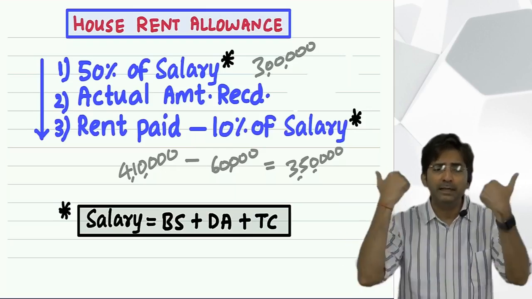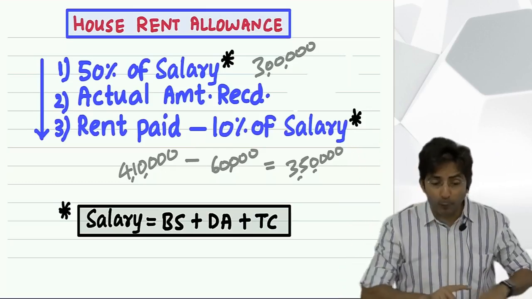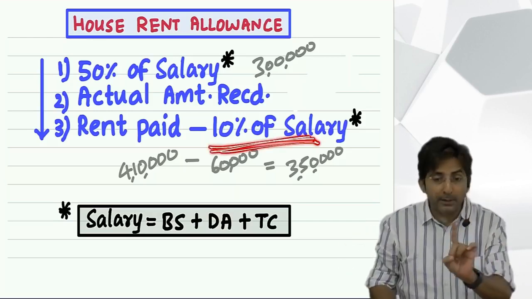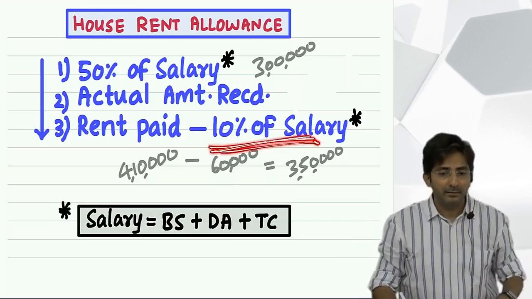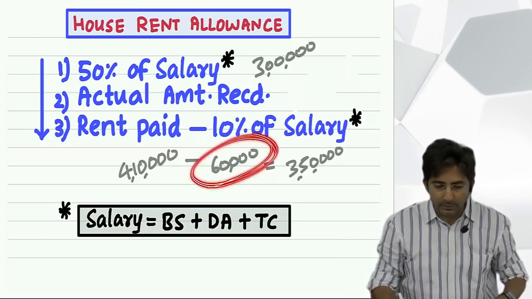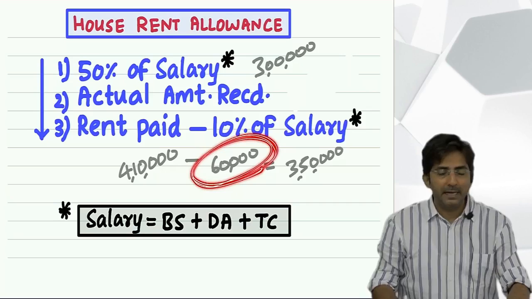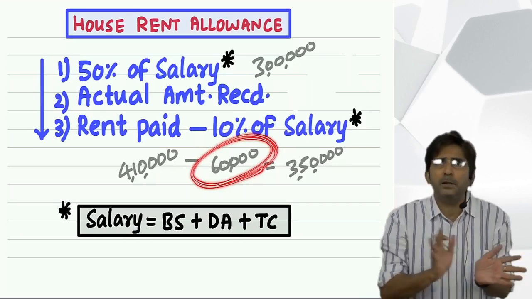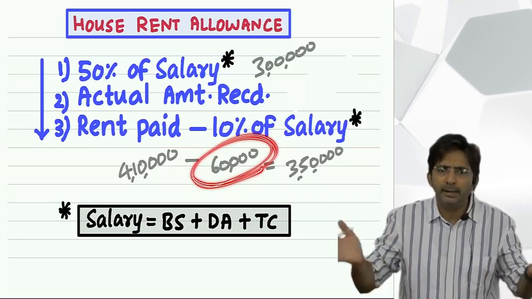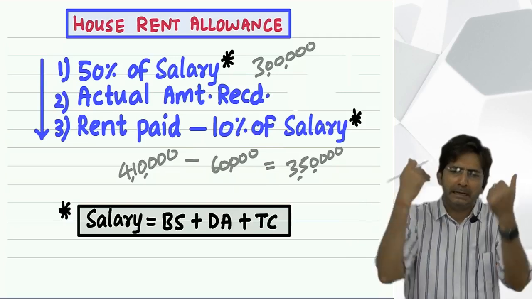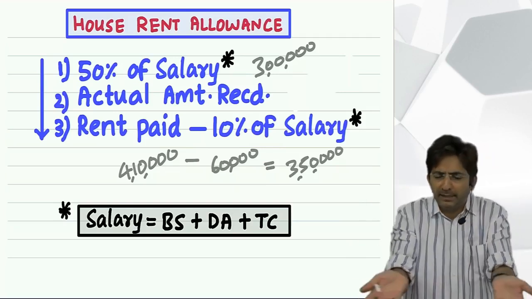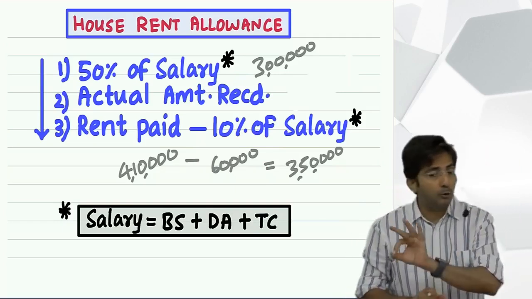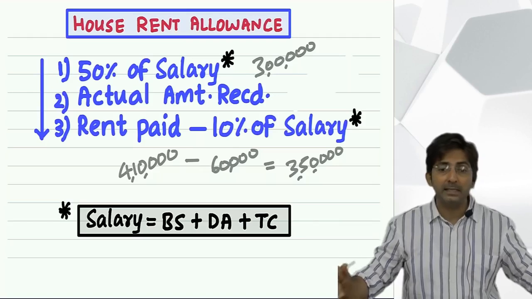Then HRA is fully taxable. See, exemption is for whom? People who have an excessive burden. Even if you pay rent of up to 10% of salary, then also exemption is not given. That's what I was explaining right now. Because up to 10% of salary, if you have to pay, it is not a big deal. But if a person is not paying rent at all, then he does not have any burden. So it will be fully taxable. So you have to check in the question that if he is not paying rent, then HRA is fully taxable.